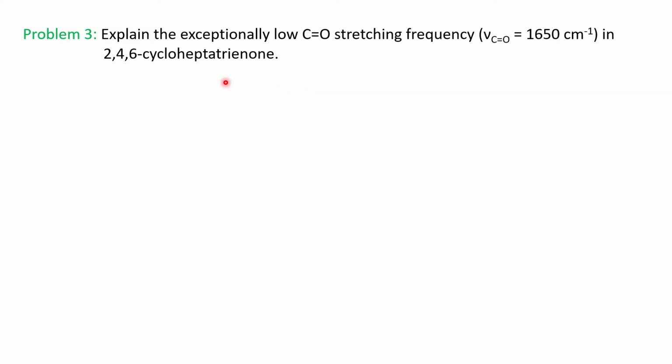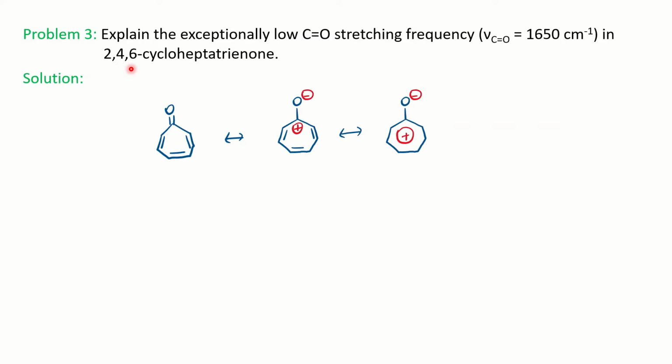Now the next question, where they have given a carbonyl stretching frequency of 1650, which is exceptionally low, for 2,4,6-cycloheptatrienone. You have to explain why. For that, we should know how to draw the structure.